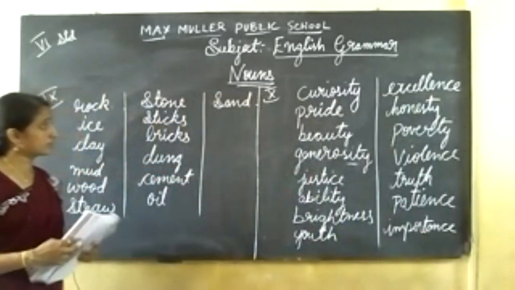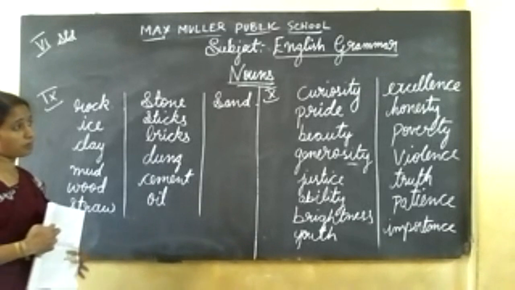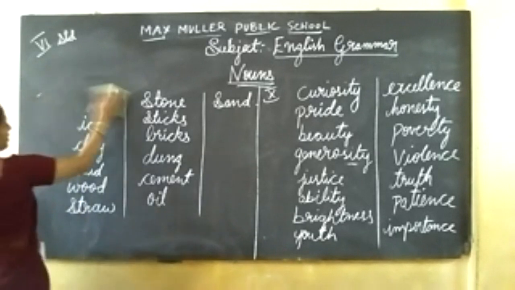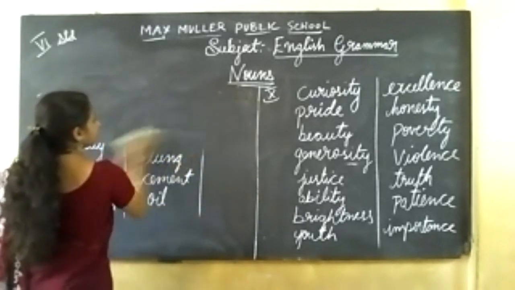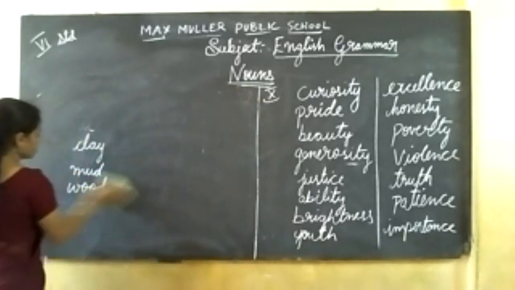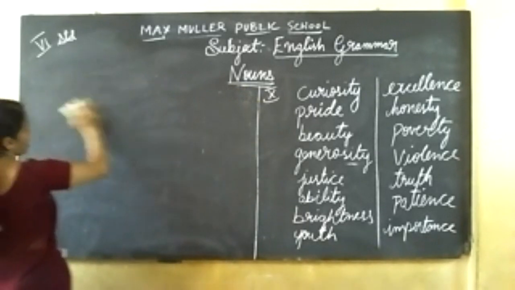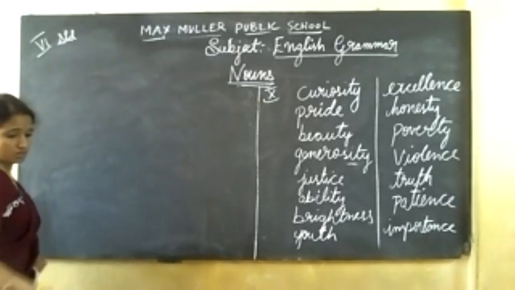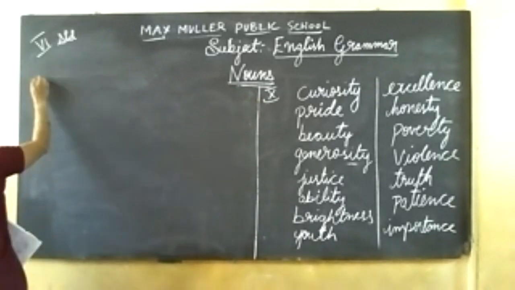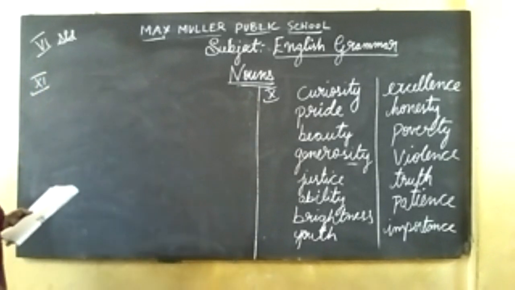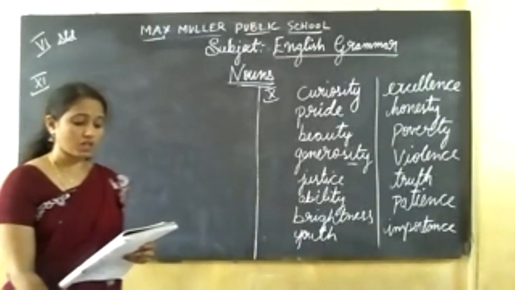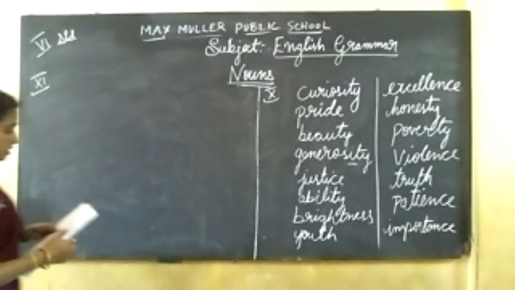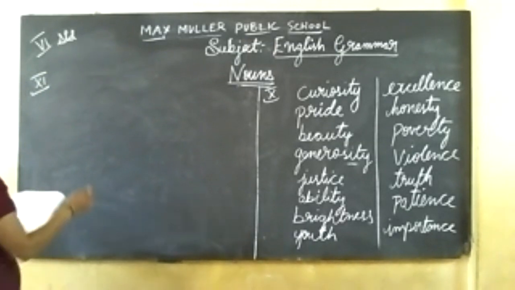Now, copy this, children, in your grammar textbook. I'll erase this 9th main. We'll go for the 11th main. Copy fast. You should be very fast. You are grown-up students. You have to copy fast. Okay. 11th main. Make abstract nouns from the nouns given. They have given the nouns, you have to make abstract nouns.